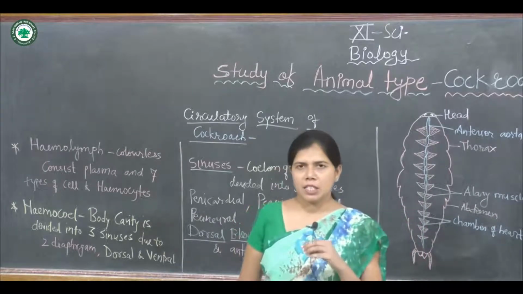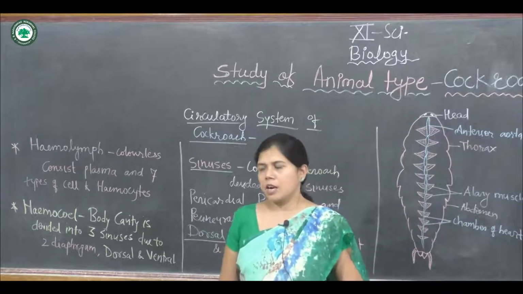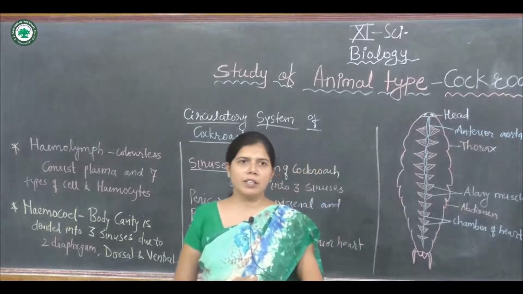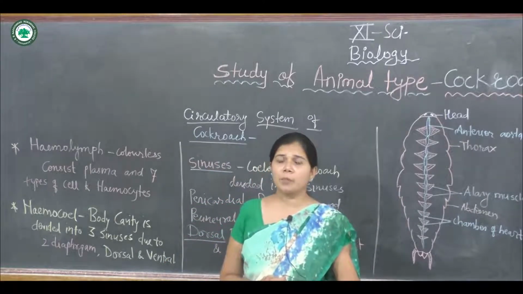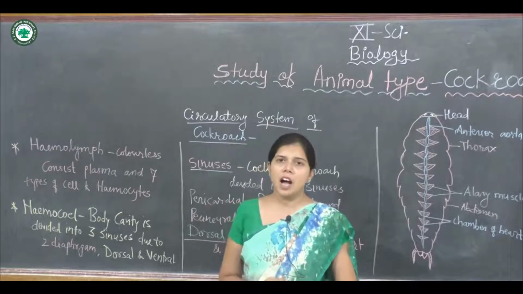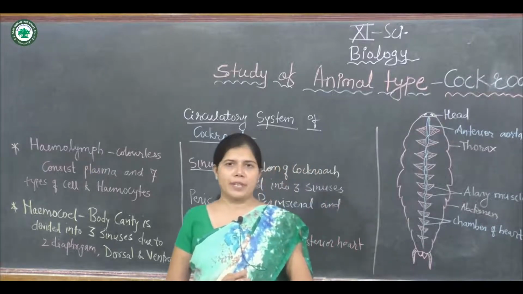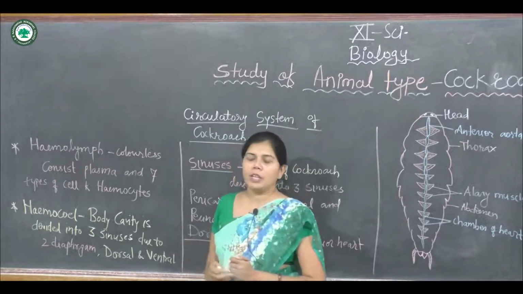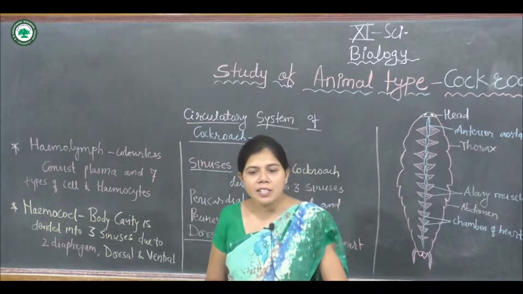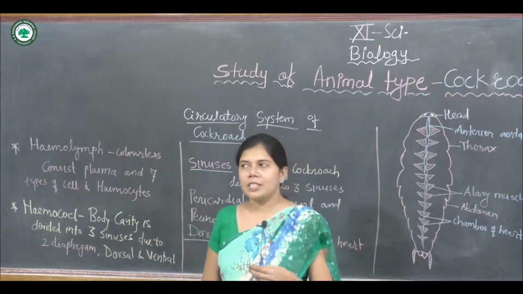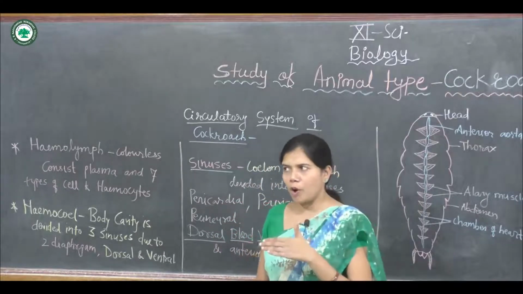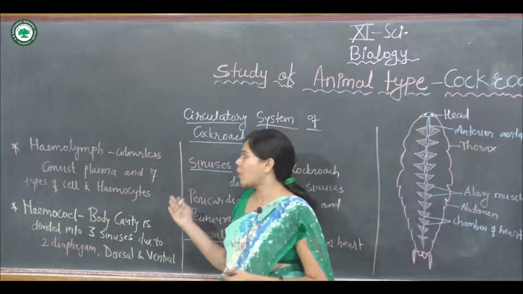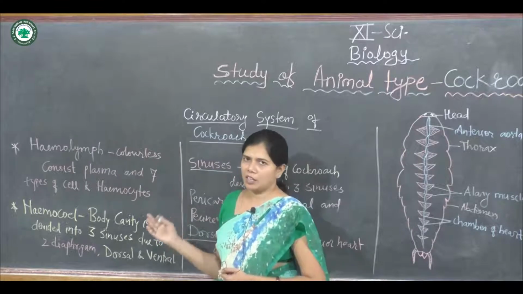Okay, let me start the circulatory system with hemolymph. What is hemolymph? We know that in the human body, blood is red in color because RBCs and the pigment hemoglobin are present. But in the cockroach, the circulatory system consists of hemolymph, which is colorless. The hemolymph of the cockroach is without any pigment, and that's why it is colorless.